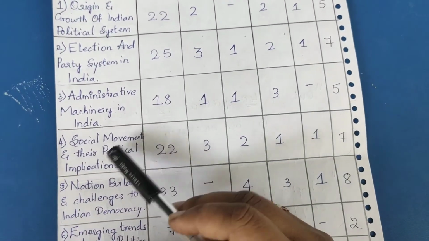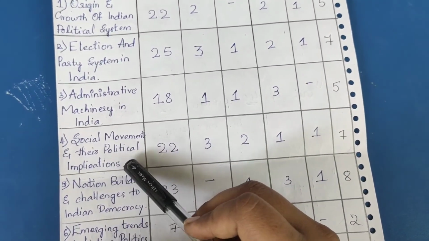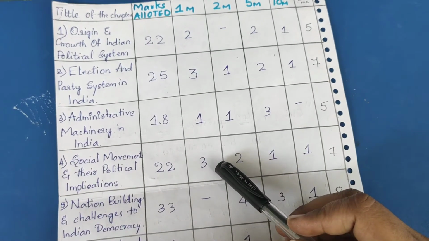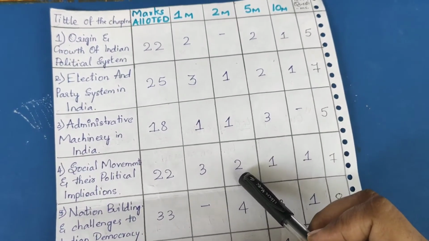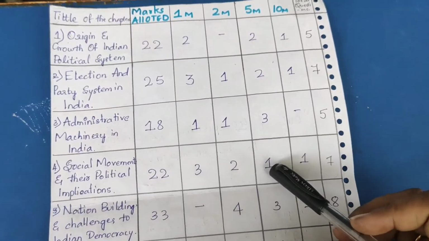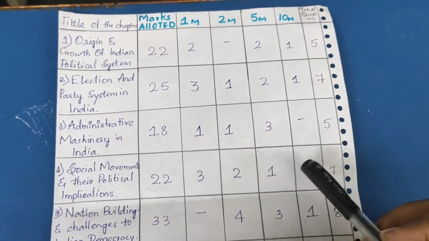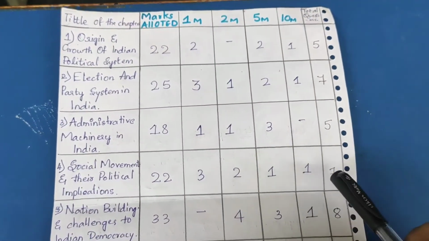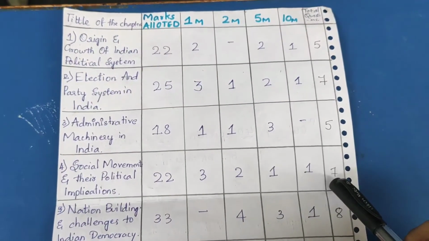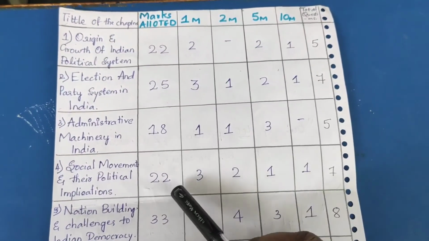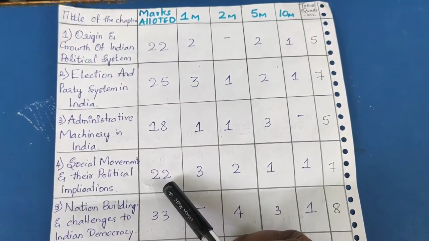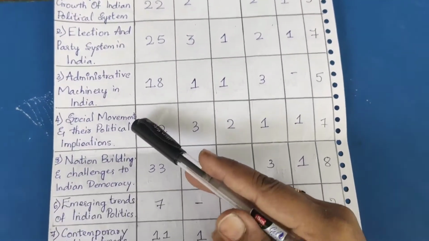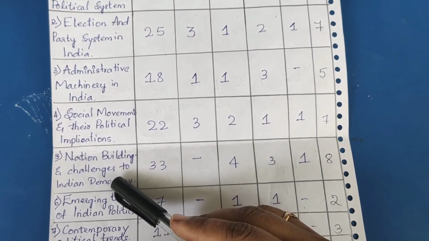After that, social movements and their political implications. In this, 1-mark question will be asked thrice, 2-mark question will be asked twice, and 5-mark question will be asked once, and 10-mark question will be asked once. So overall we will have 7 questions, and 22 marks we will be able to obtain from this 4th chapter. The 5th chapter is very important.